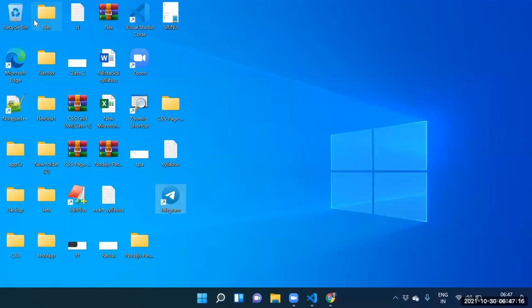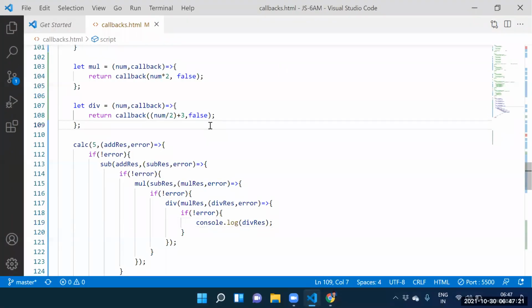Guys, initially what we supplied at the beginning was 5. 5 converted to 10, 10 converted to 7, 7 converted to 14, 14 converted to 10. I'm asking the complete flow: initially we supplied 5, 5 converted to 10, 10 converted to 7, 7 converted to 14, 14 converted to 10 here.